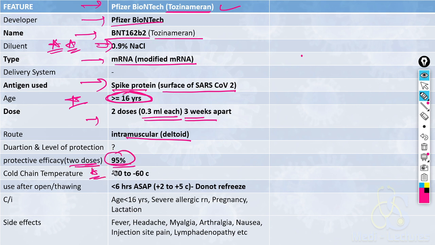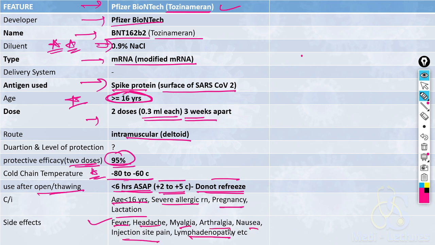Why has this vaccine not been introduced in India? Because of very stringent cold chain temperature of -80 to -60 degrees centigrade. After opening or thawing, it should also be used within 6 hours, and it is to be kept in 2 to 5 degrees centigrade. Do not refreeze the vaccine again. Contraindications are age less than 16, severe allergic reaction, pregnancy and lactation. Mild side effects can be seen with this vaccine, like fever, headache, myalgia, arthralgia, nausea, injection site pain and lymphadenopathy.